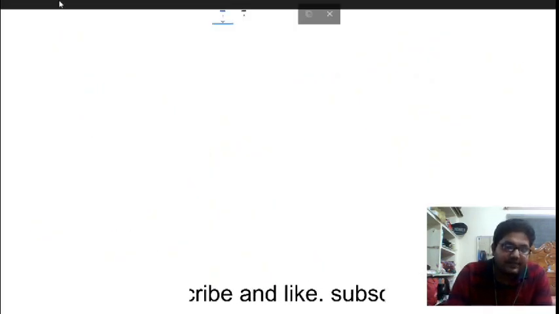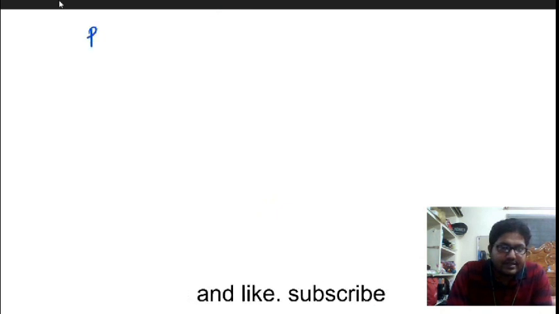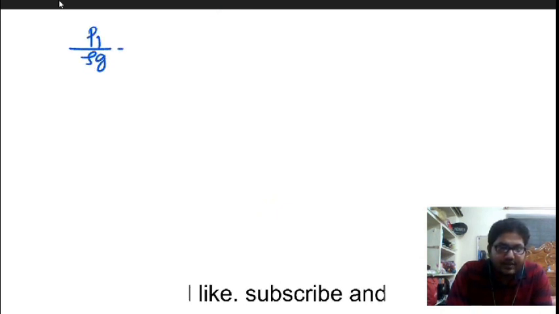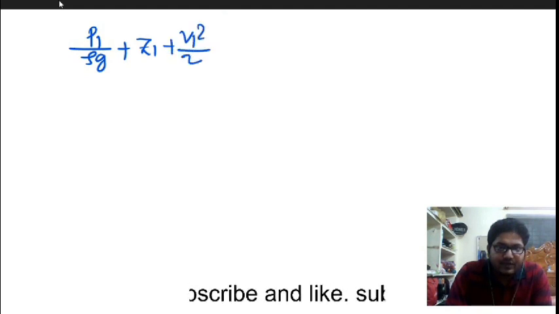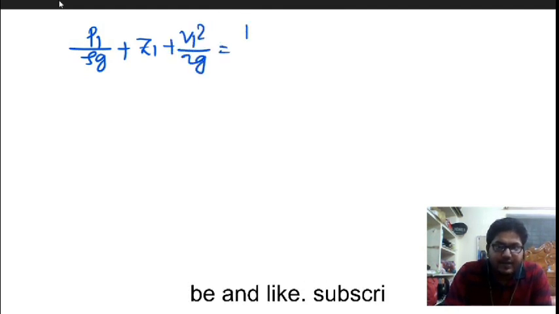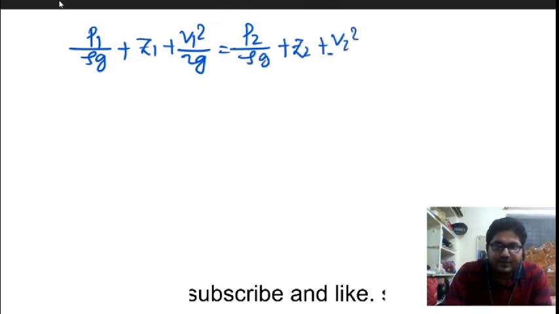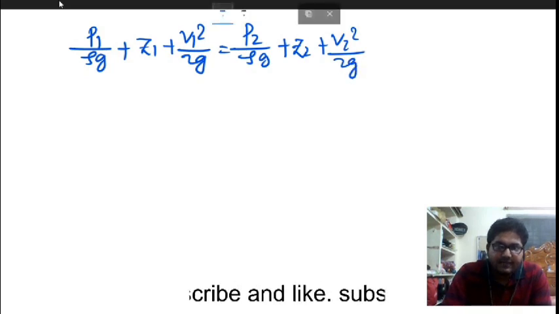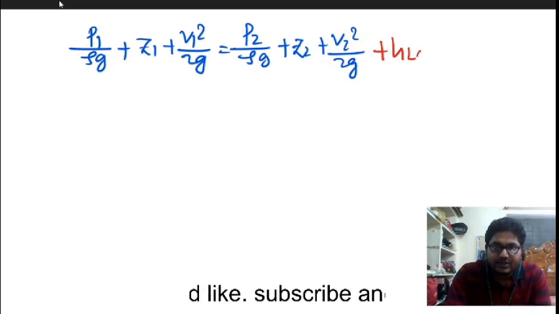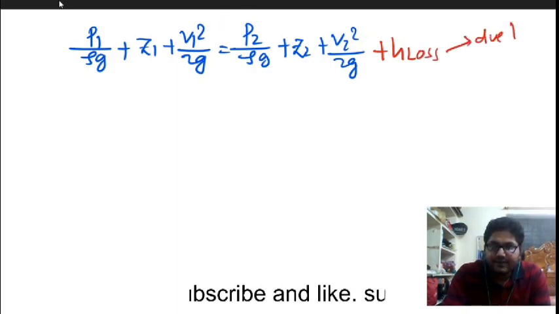Now applying Bernoulli's equation: P1 by rho g plus Z1 plus V1 square by 2g will be equal to P2 by rho g plus Z2 plus V2 square by 2g plus the head loss due to friction.